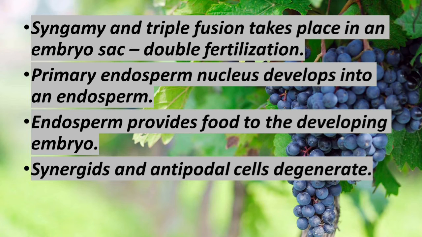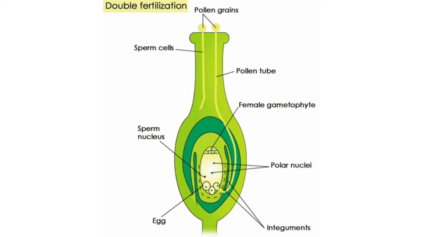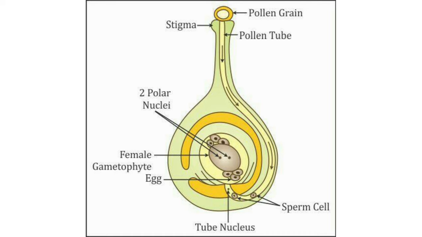Since two types of fusion, syngamy and triple fusion, take place in an embryo sac, the process is termed double fertilization. Okay, then after triple fusion, the primary endosperm nucleus develops into an endosperm. Endosperm is nothing but a portion inside the seed, and it is called the endosperm.